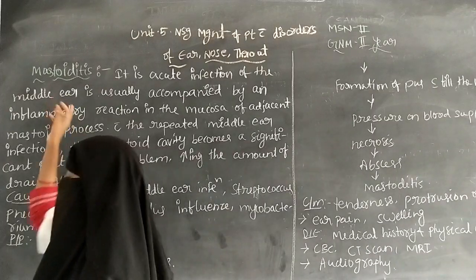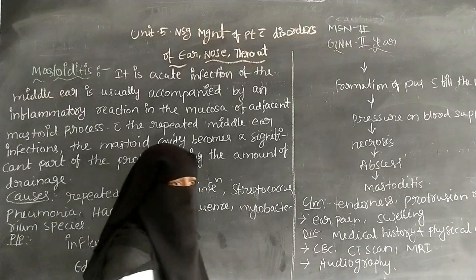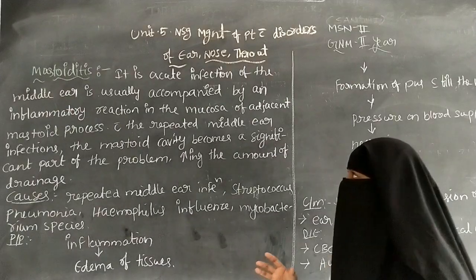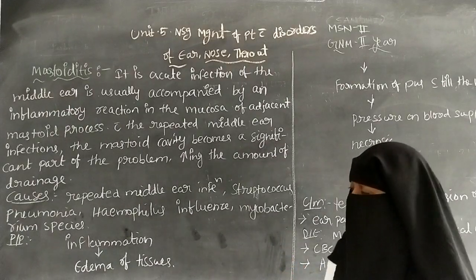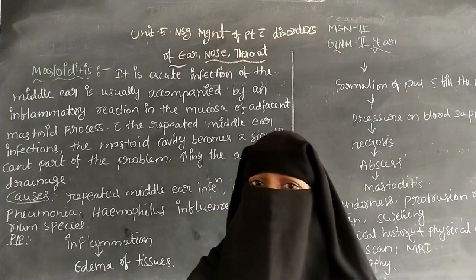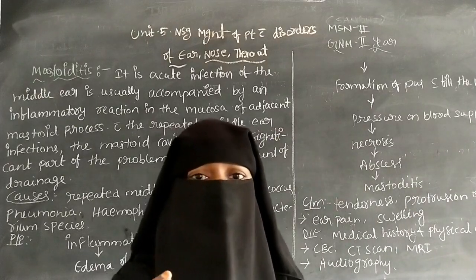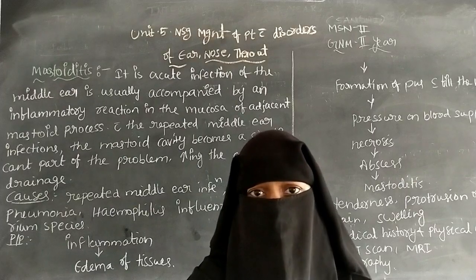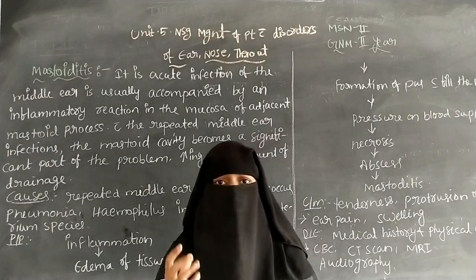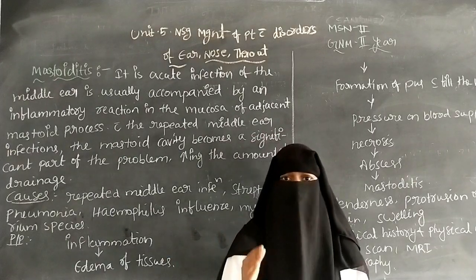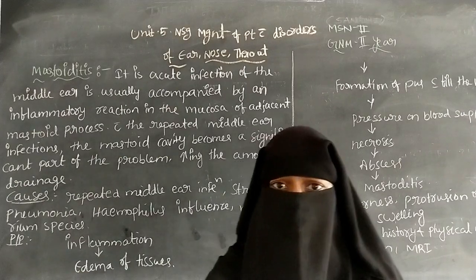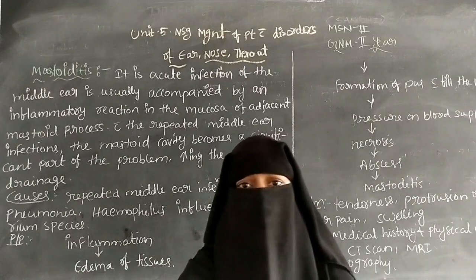So mastoiditis means mainly the mastoid bone becomes inflamed. The mastoid bone is situated behind the ear.